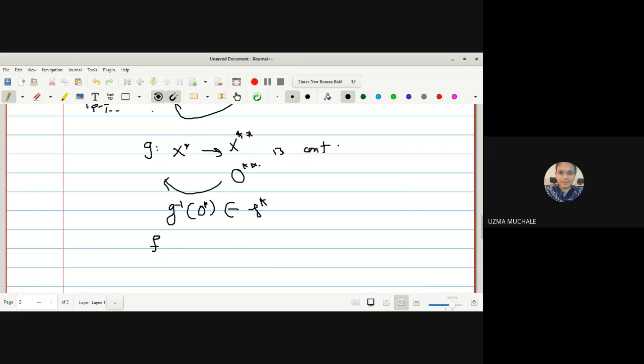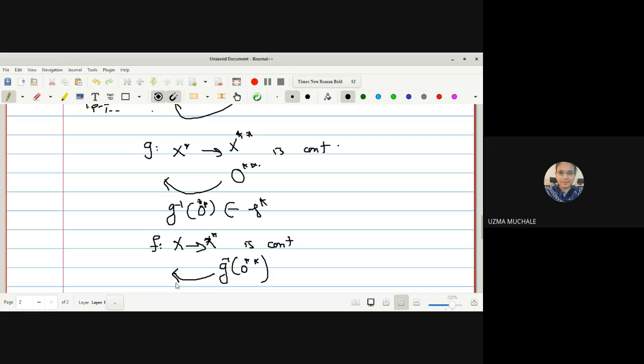But since F is a mapping from X to X star and is also a continuous map, whatever may be the open set in X star, so here we have one open set, G inverse of O double star, which is an open set in X star.